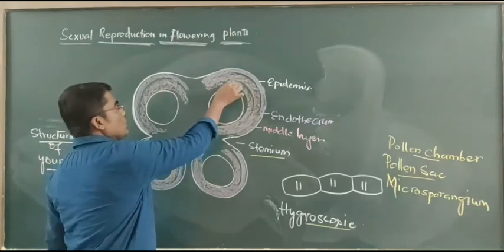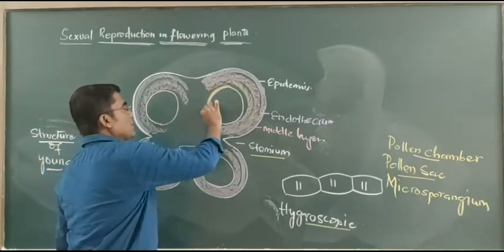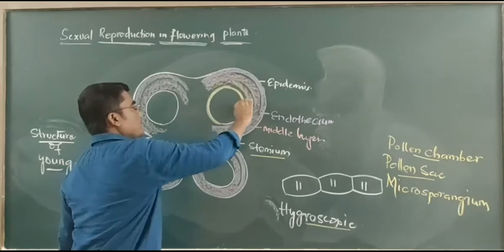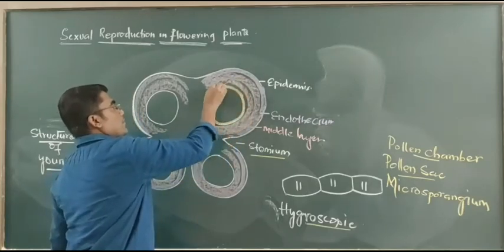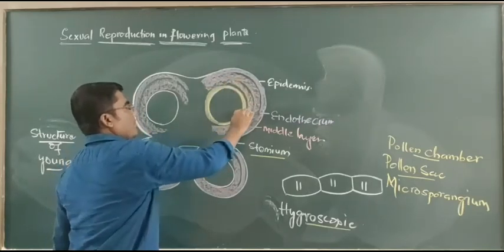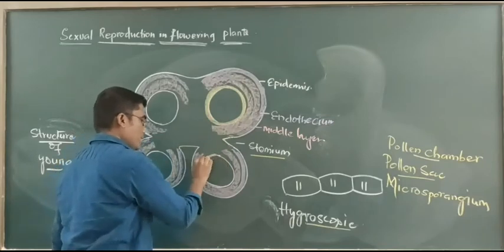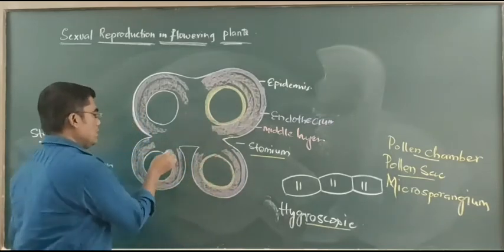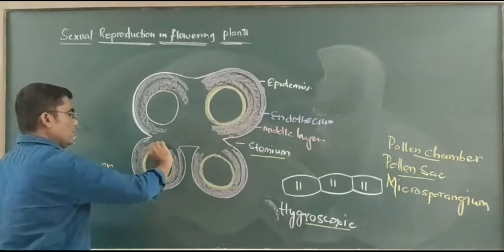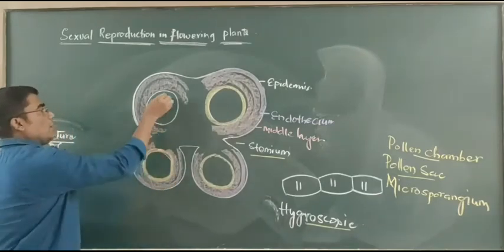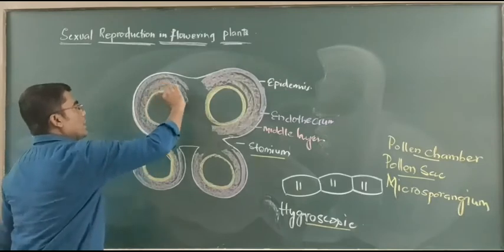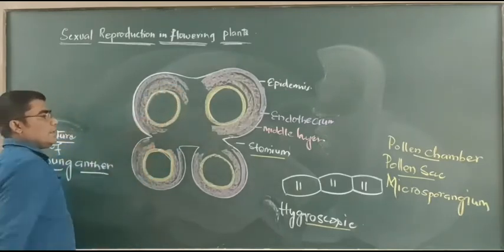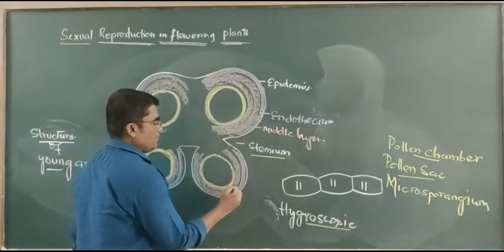This innermost layer of the anther wall is called the tapetum. This is the tapetum.